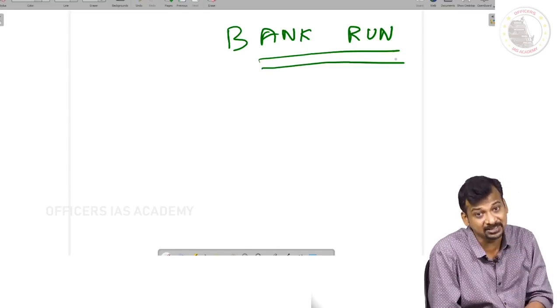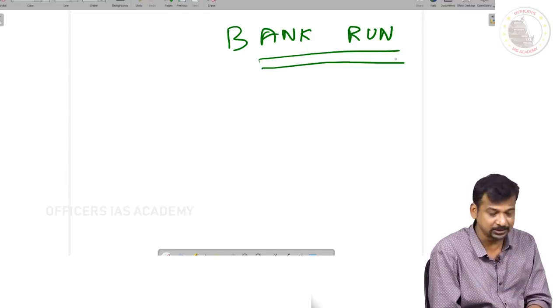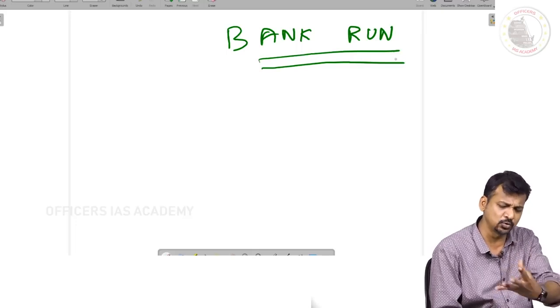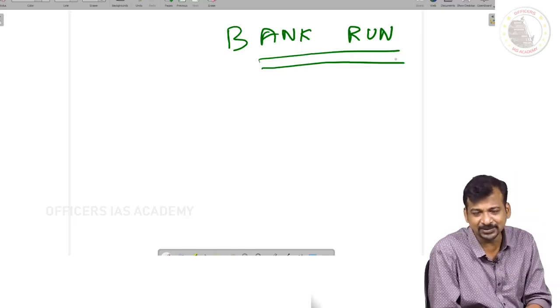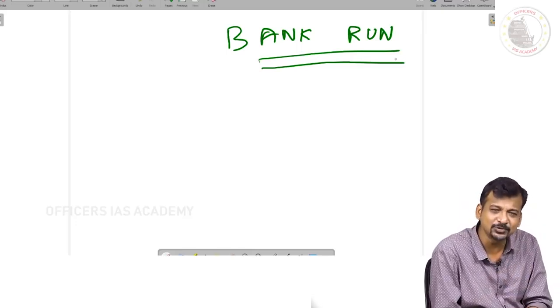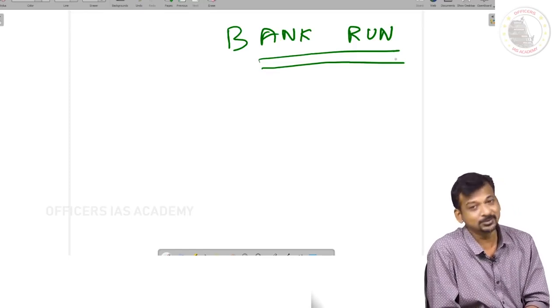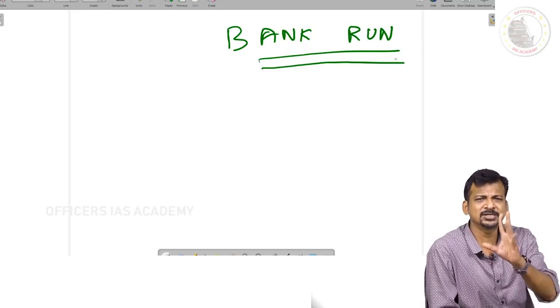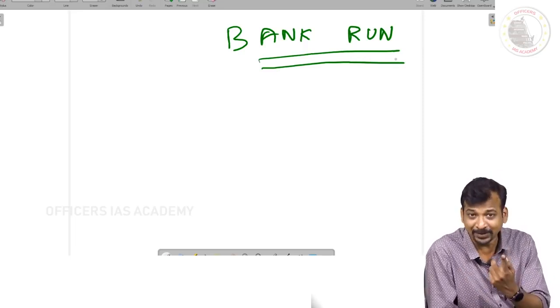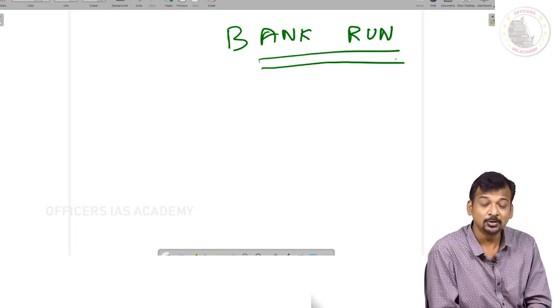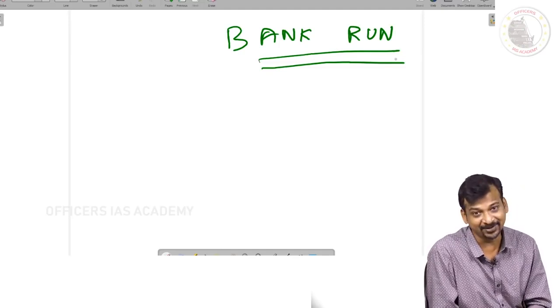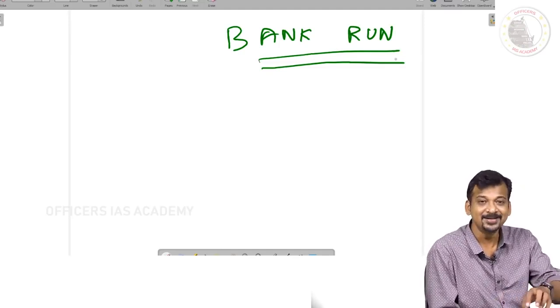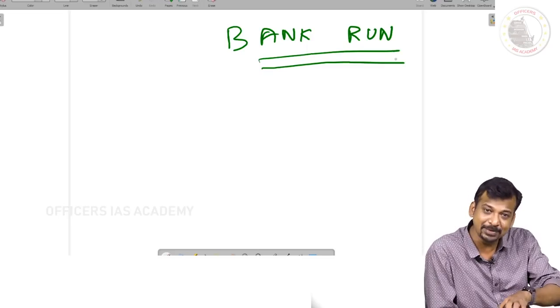Recently PMC Bank was in trouble like this. Now if all of us go and ask for our deposits, will Rajinikanth be in a position to pay? No. So what will he tell us? Boss, wait for just 1 hour. He won't have money. So you may think, why can't he borrow from the Reserve Bank of India? Now the Reserve Bank of India will not give him money for paying back the deposits.